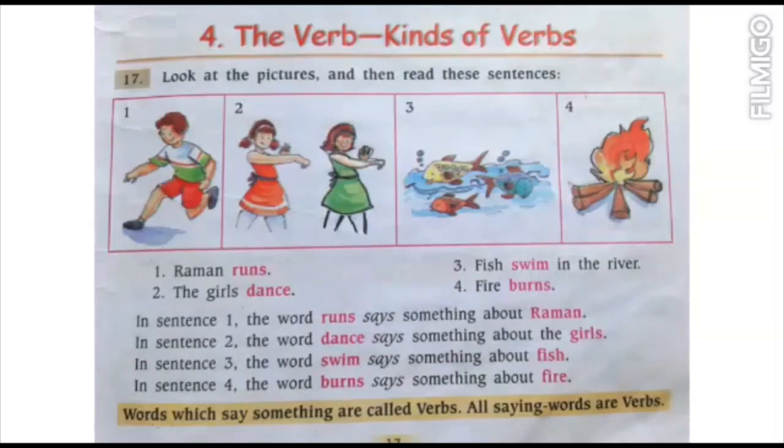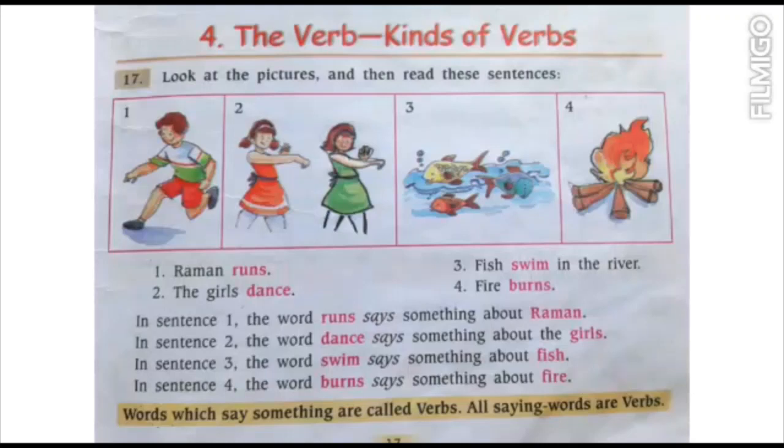In first sentence, the word run says something about Raman. So we can say, what is Raman doing? Raman is running. So running is a verb here. The doing word, or the action which is going on in the sentence, is called the verb. In sentence 2, the word dance says something about the girls. If we ask what the girls are doing, we can say they are dancing. So dance is the verb here.